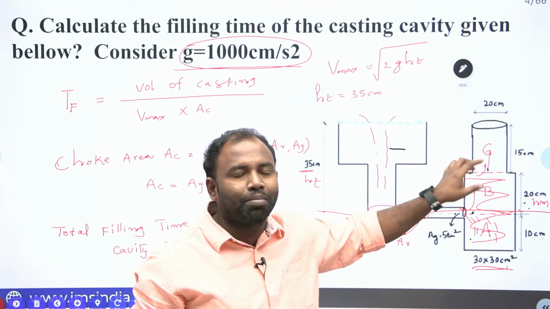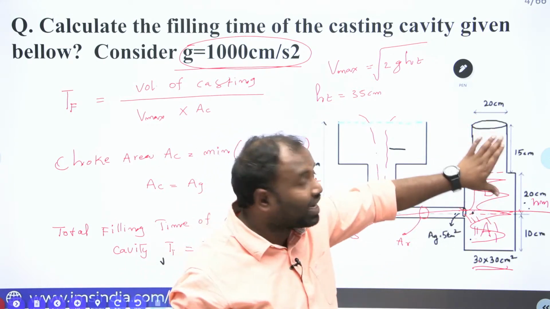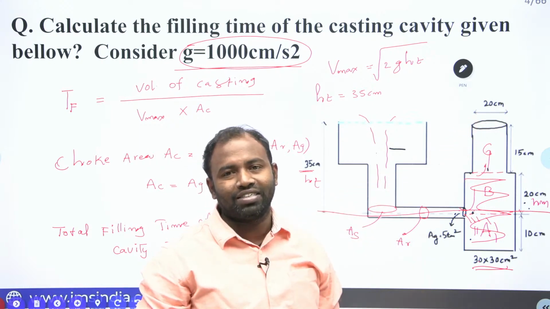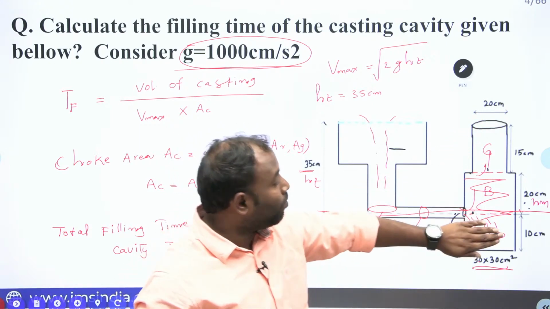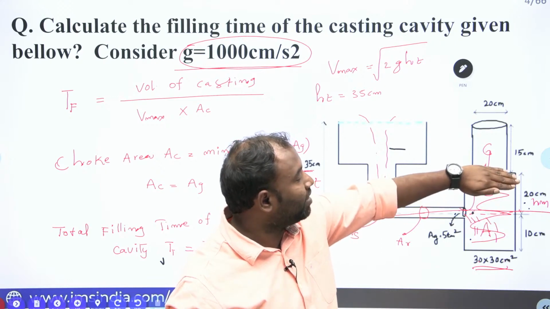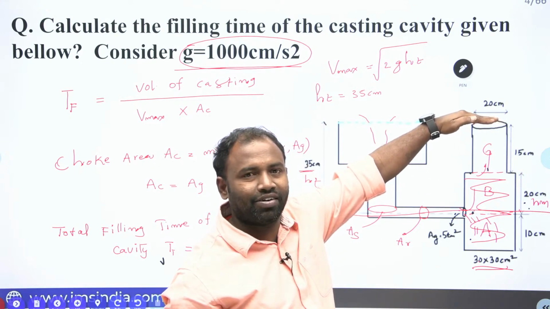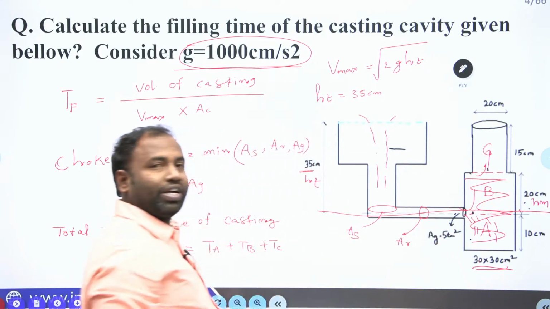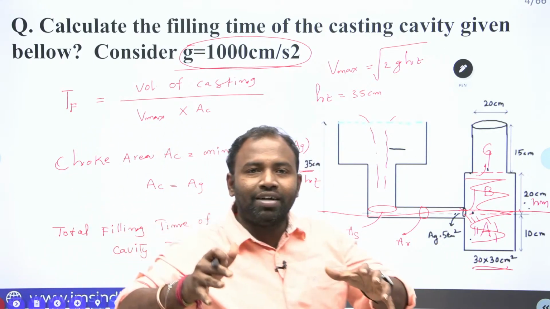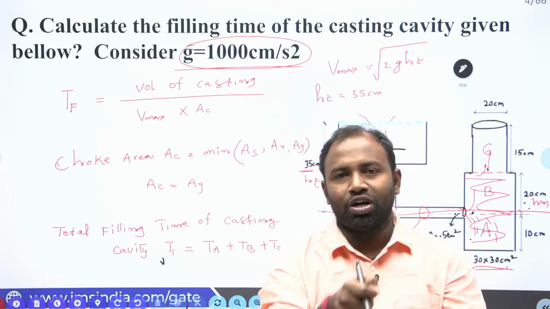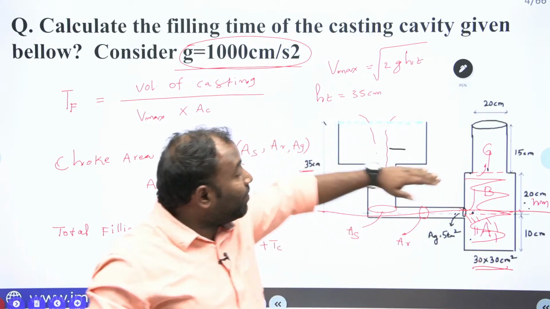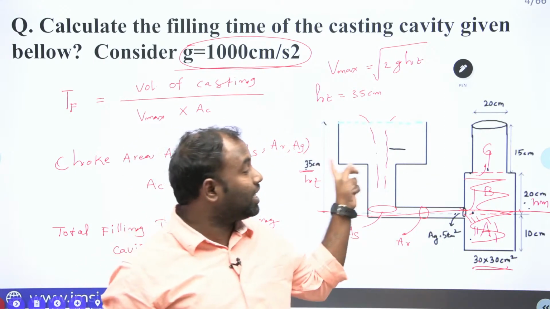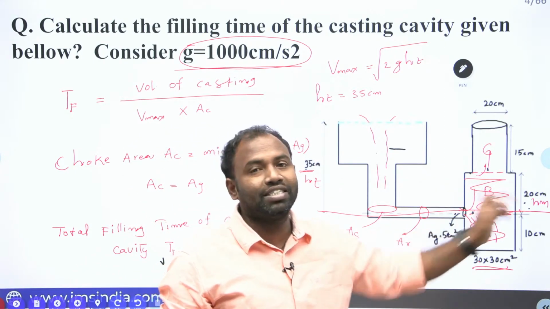Most of the students make a mistake here: what height do they have to take while calculating the velocity? That is the reason why, here the molten metal is already filled up to B. From there you have to rise to C. That is why the total head is 35 minus 20. Now I'll conclude that the C cavity is also filled with the bottom gate, and the available head here is 35 minus 20, so the height of the total head is 15 centimeters only.